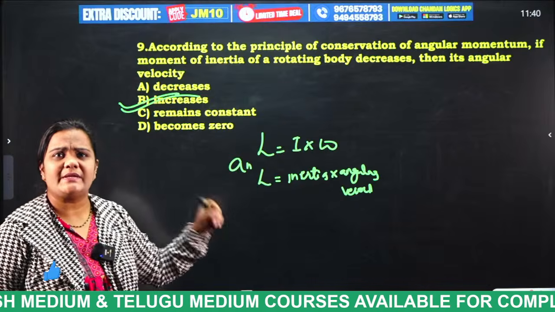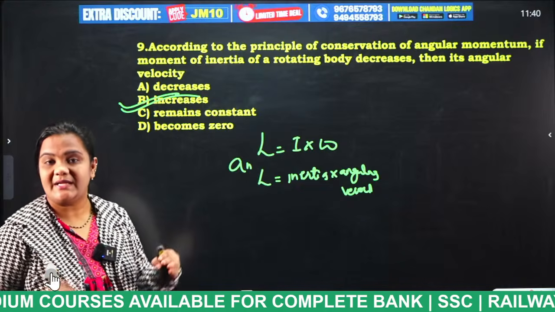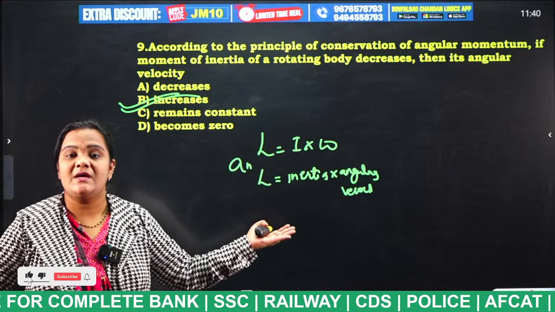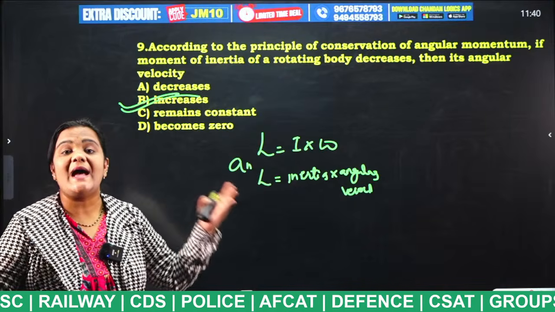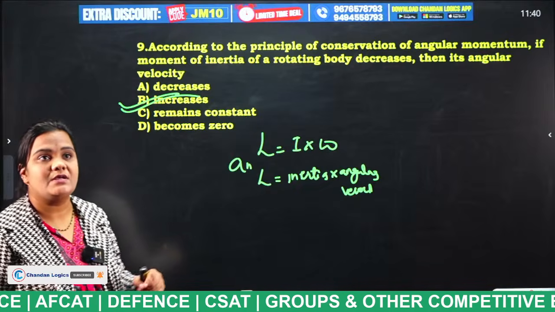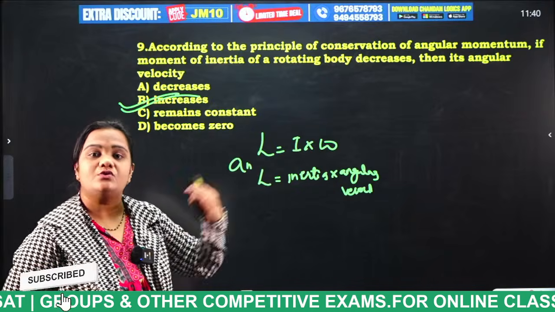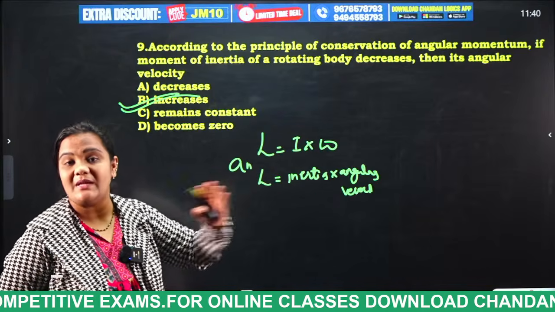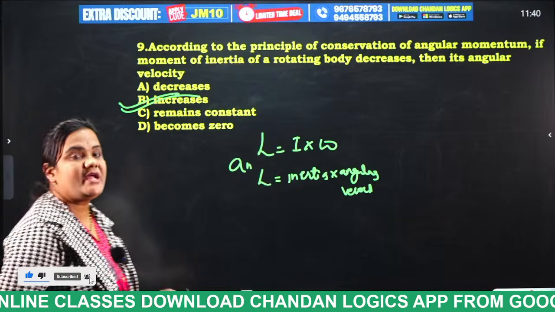So this question is completely applicable to figure skating. If we look at her movements, you can easily understand. When she stretches her hands, moment of inertia increases, and angular momentum decreases. If the moment of inertia decreases, angular velocity increases. Observe her movements. If she stretches her hands, her spinning will be less compared to when she brings her hands closer to her body. You will understand that.